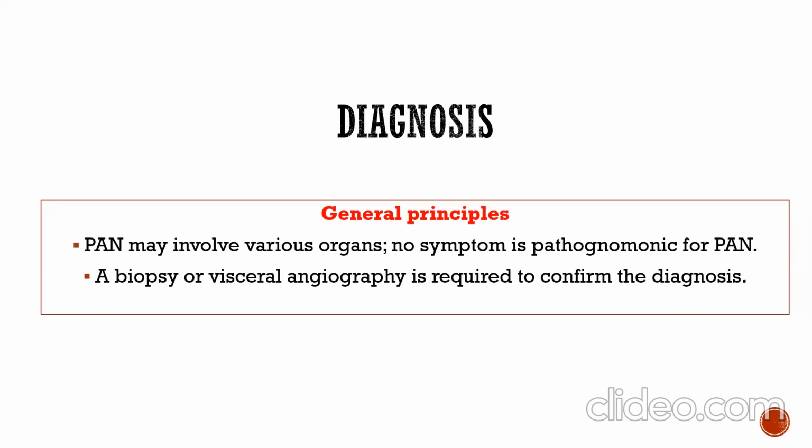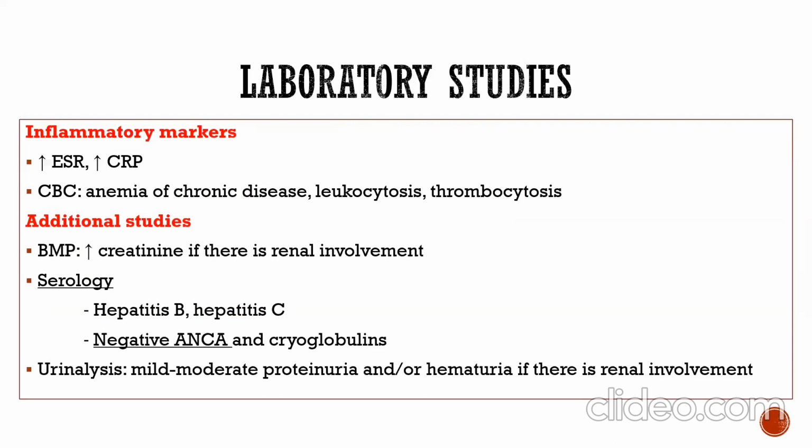Diagnosis: the general principle for this disease is that it can involve many organs. No specific finding is pathognomonic for polyarteritis nodosa. Biopsy and visceral angiography are required to confirm the diagnosis. Laboratory studies: inflammatory markers, increased erythrocyte sedimentation rate, increased C-reactive protein. Complete blood count: we can see anemia of chronic disease, leukocytosis, thrombocytosis.